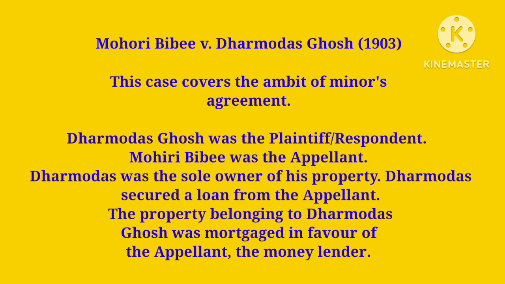The second case that I will be discussing today is Mohori Bibee versus Dharmodas Ghosh. This case covers the ambit of minors' agreement. So, let's start. The facts of the case are: Dharmodas Ghosh was the respondent and Mohori Bibee was the appellant. Dharmodas Ghosh, that is the respondent, was the sole owner of his property. The respondent had secured a loan of Rs 20,000 from the appellant, and the property belonging to the respondent was mortgaged in favor of the appellant, who was the money lender in this case.